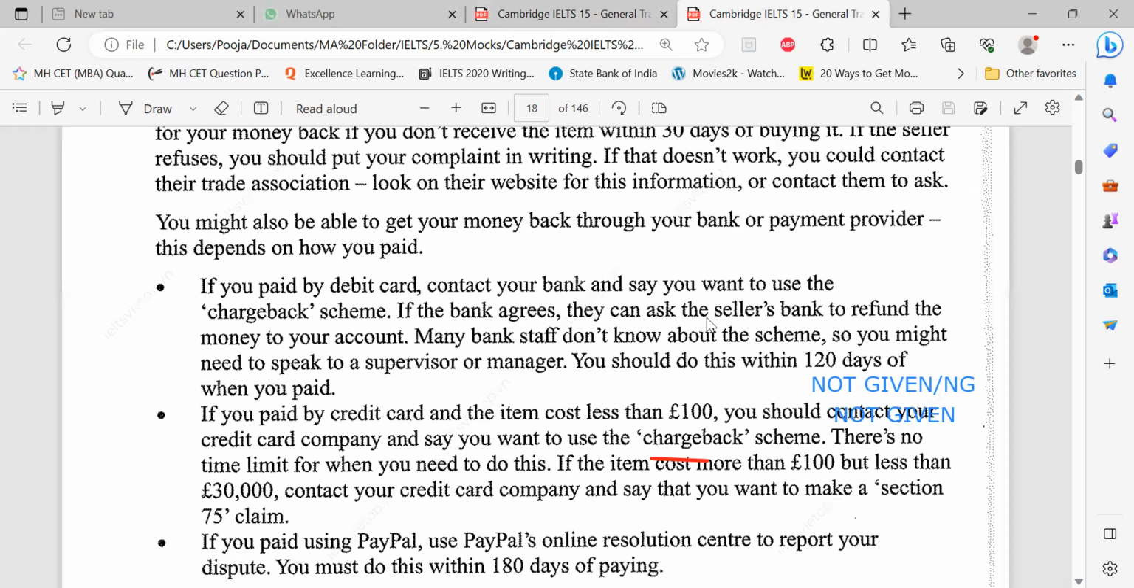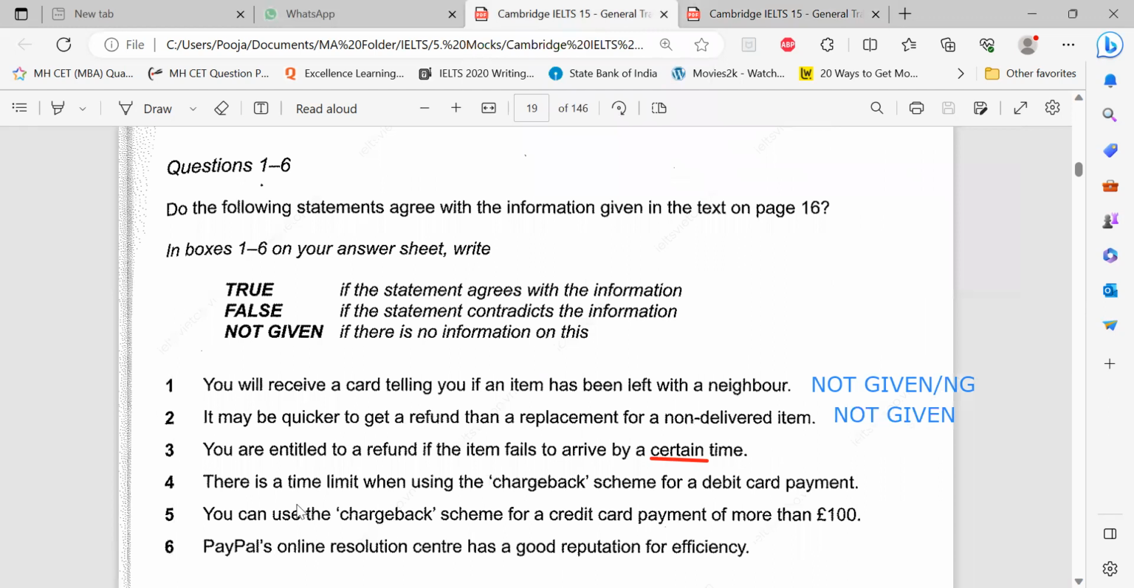Yes. True. So match all the pieces and then build the whole picture. Then fourth, fifth, I hope you're just writing down parallelly. One is not given, this is true, this is true. You're writing it down in your notebook. Just put C15 P1 so that you know that we have solved this test. There's a time limit. After that, you can use a chargeback scheme for a credit card payment for more than 100.